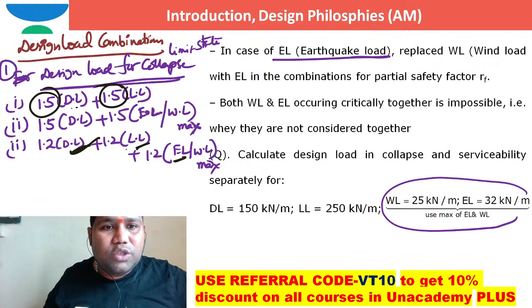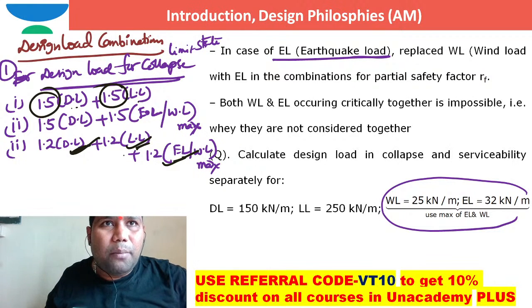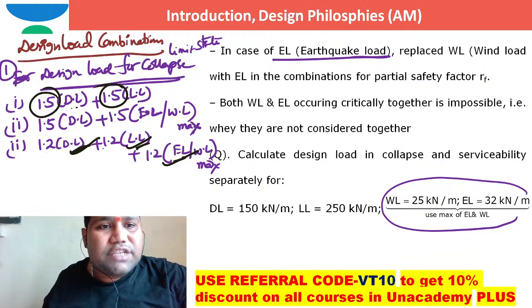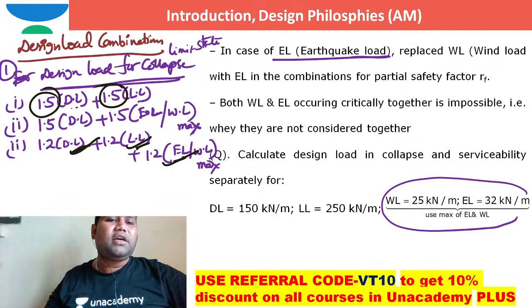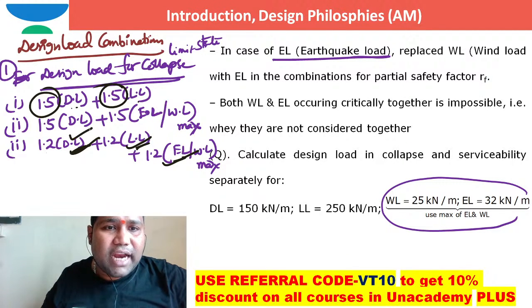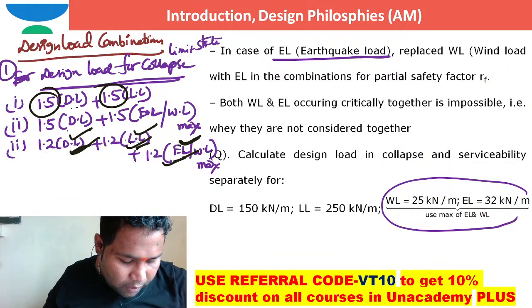Here three different loads we are considering. So 1.2 itself is sufficient. Based on many trials and model analysis, they finally fixed the load factor at 1.2, because the loads acting are not just two loads, dead and live loads. The combination is dead load, live load and wind load or earthquake load. Three different types of loads are actually acting together as a combination here. So that's the reason it is 1.2.